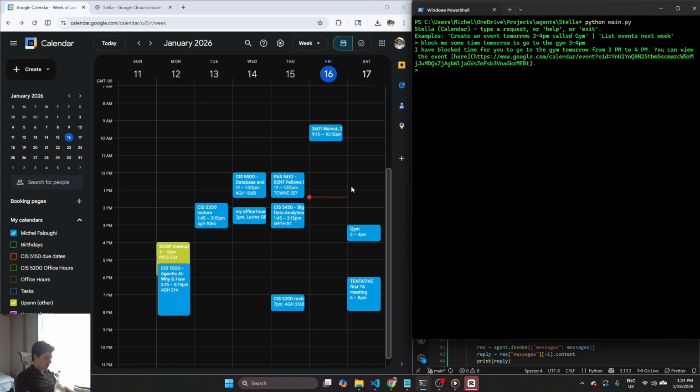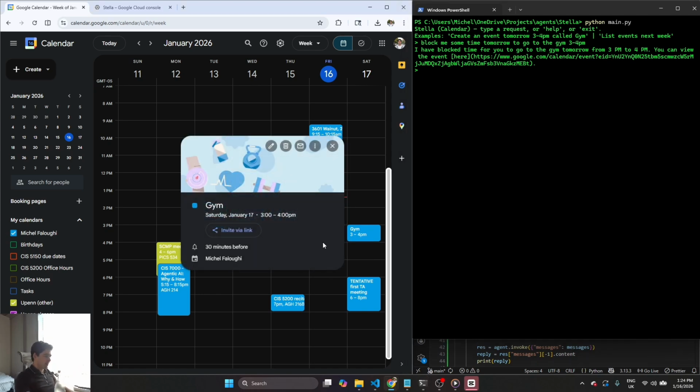Okay, so we see here we have obviously my Google Calendar on the left, and we see here that a gym event has been created from 3 to 4, right? We can do a bunch of things. Let's try this. Move the gym event to, I don't know, 2 to 3 p.m. We can create events and can also update them.